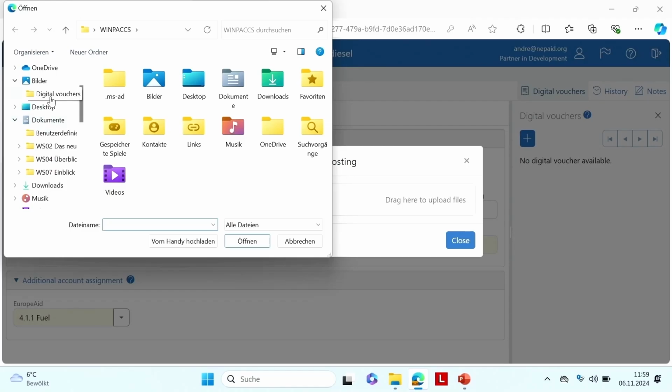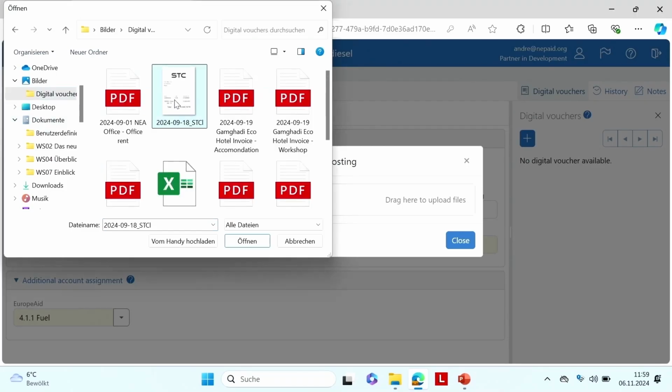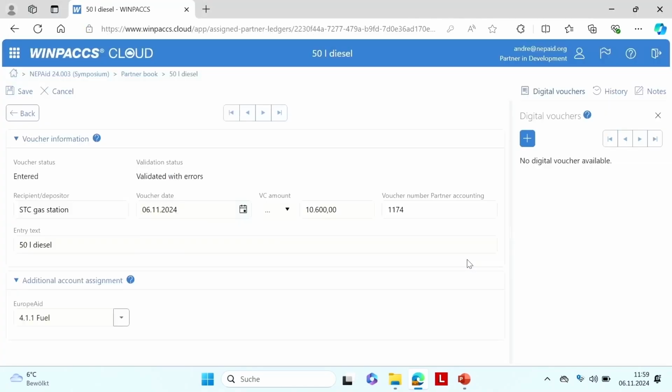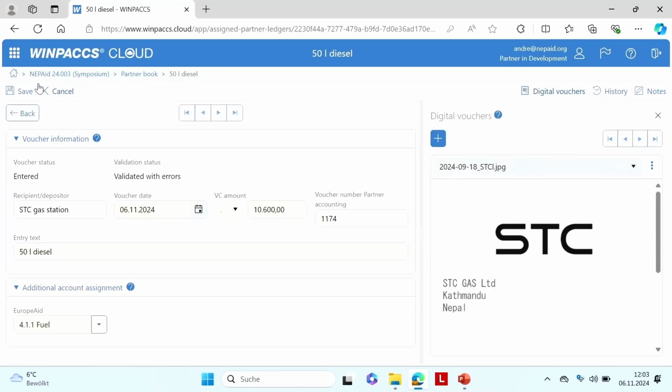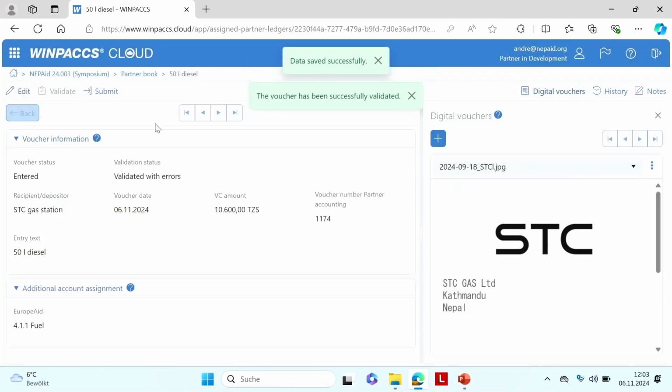And I think I have them here. And here's my favorite STC gas station fuel voucher. Good. Now we save this entry.